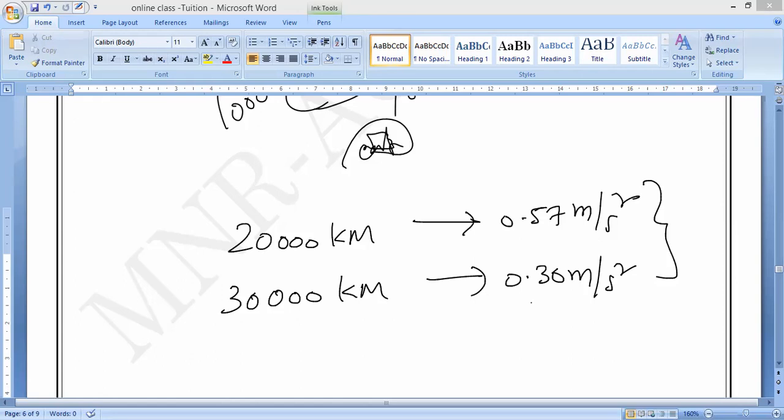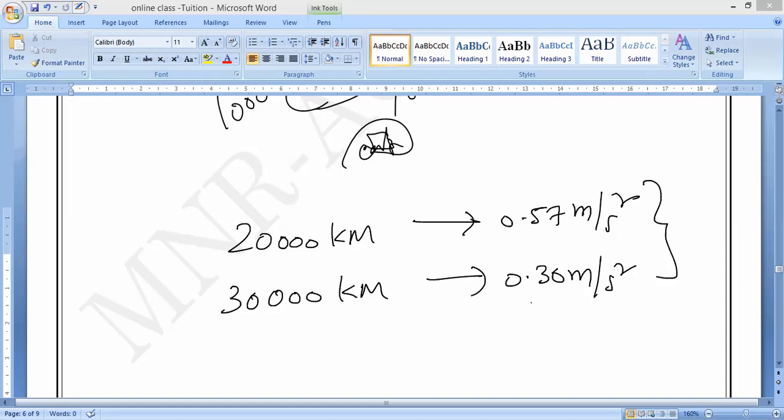Once it reaches above 50,000 kilometers, the gravitational force will become 0. But this is the formula: g equals capital G into capital M divided by capital R square.